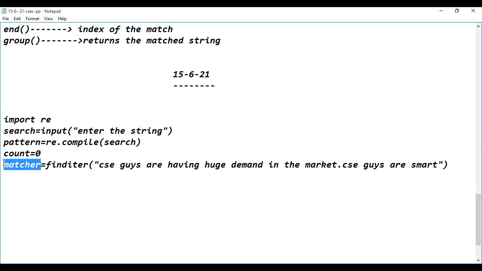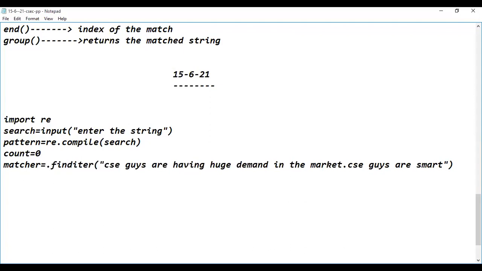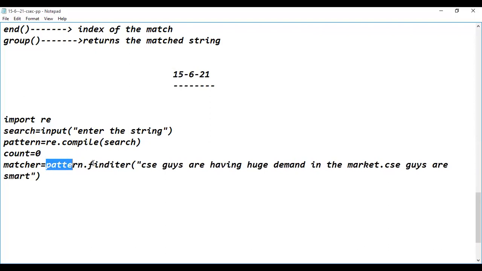To capture that object, I'm using the matcher variable. Excuse me, sir. Yeah, you can ask. Is find iter defined in the re module, sir? It is available in the re module. Then why are we not using the module name? Here we have to use pattern dot find iter. I'm getting this pattern variable from regular expression dot compile. So on this particular pattern variable, I am calling the find iter method. Is it clear?